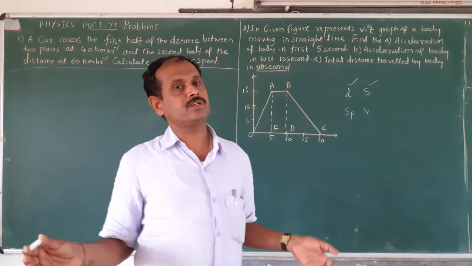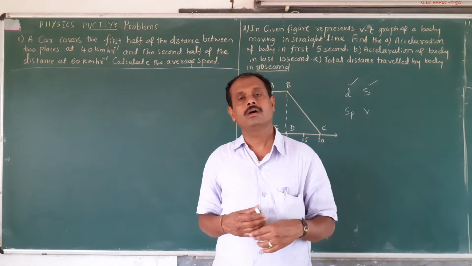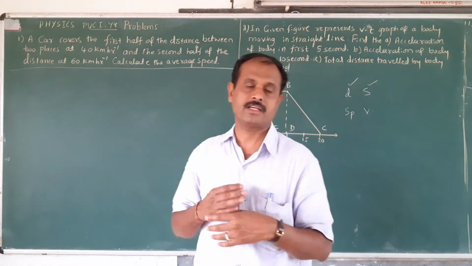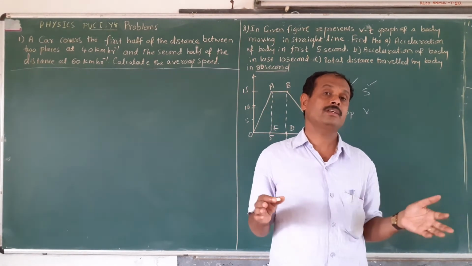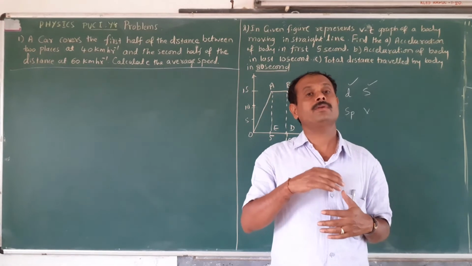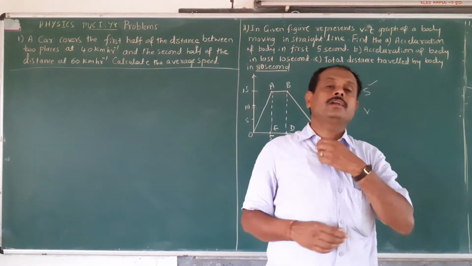Then you have to draw the position time graph. A different position of the particle is drawn along the y-axis, time along the x-axis. It gives a line, and the graph is said to be the xt graph, the position time graph. Whatever line you draw is said to be the xt line, the position time line.